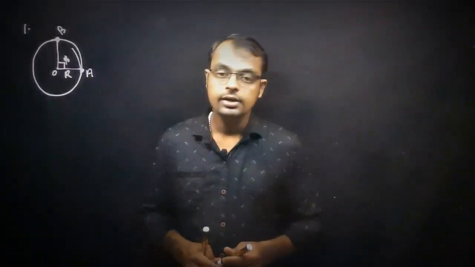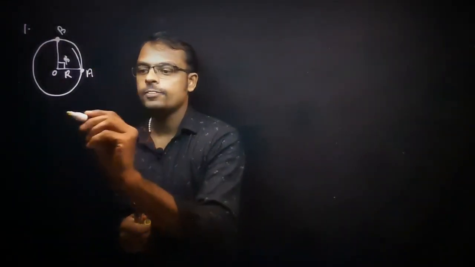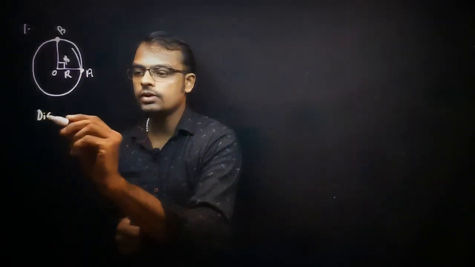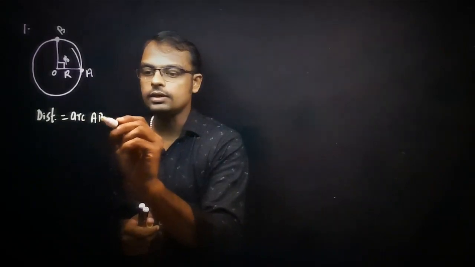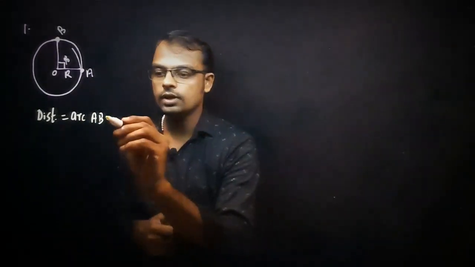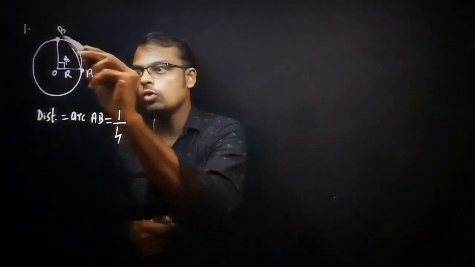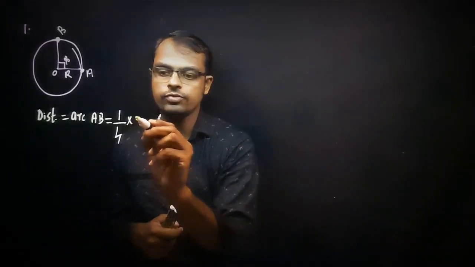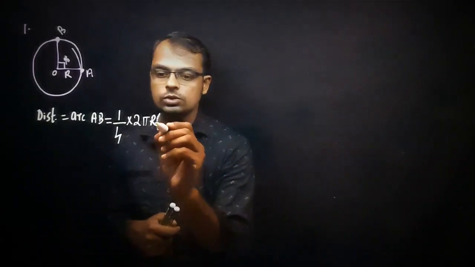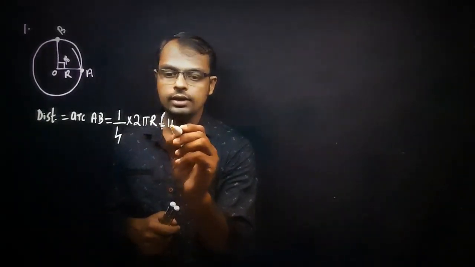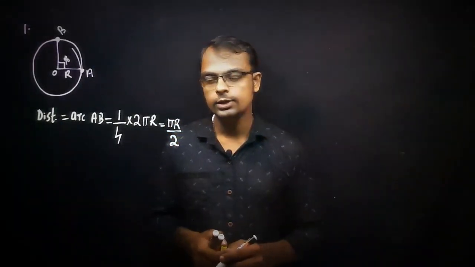What is the angle here? 90 degrees. So what is the distance traveled by the body here? The distance traveled is equal to the arc AB. So you can calculate here. Arc AB is 1/4 of the circumference. What is the circumference? It is equal to 2 pi r. So you will get the answer as pi r divided by 2.